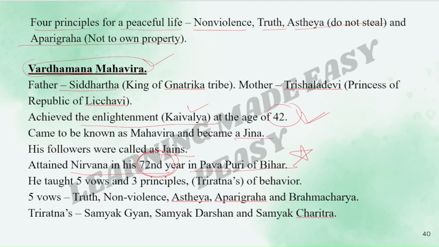Again important. He taught five vows and three principles. The three principles were called three ratanas of behavior. The five vows were truth, non-violence, astheya, aparigraha and brahmacharya. Basically, what Parshvanatha had taught, the four principles, are that only: truth, non-violence, astheya and aparigraha. Only brahmacharya is added. Then three ratanas of behavior: Samyak Gyan, Samyak Darshan, and Samyak Charitra. Important.